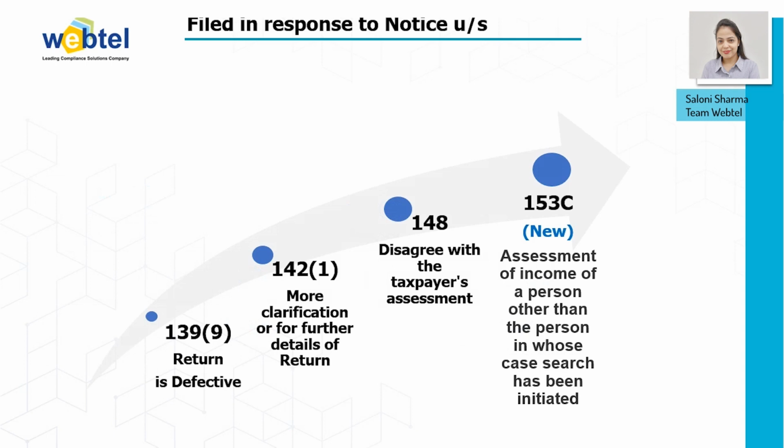Then comes section 142.1, for more clarification or for further details of your return. The Income Tax Act 1961 empowers income tax authorities to issue a notice for more clarification or for further details about where a return has been filed, or if the return has not been filed, then to furnish the required information in a prescribed manner. Then comes section 148, which is related to disagreement with the taxpayer's assessment.